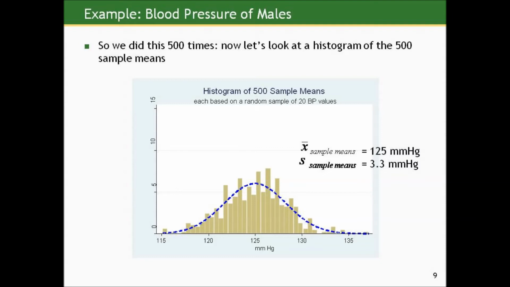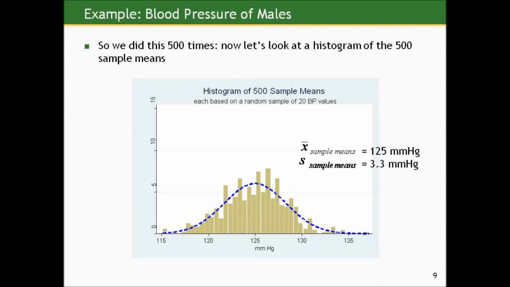But in this histogram, we won't find individual blood pressure measurements on individual men, like we did when we were looking at each sample separately. What we'll find here are 500 summaries, each based on 20 men. In other words, this histogram plots the distribution of 500 sample means based on 500 random samples of 20 men each. And look at that. I fit a normal curve over that, and that's pretty well described by a normal curve.